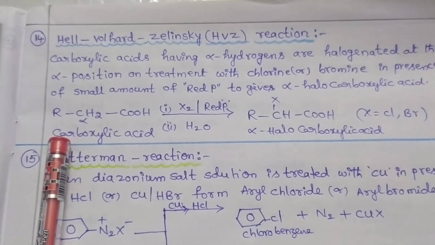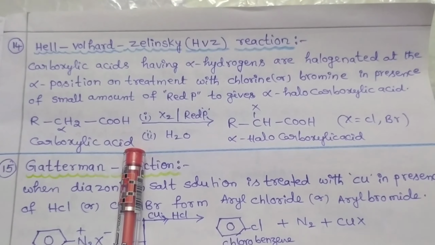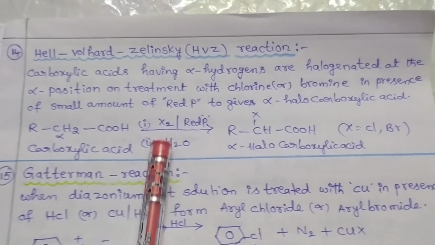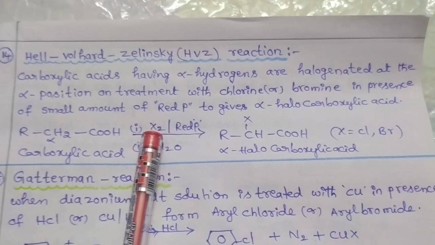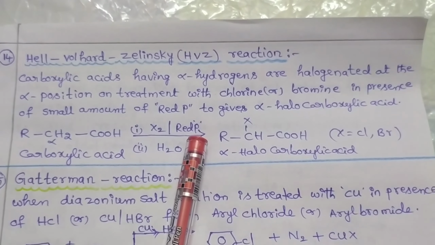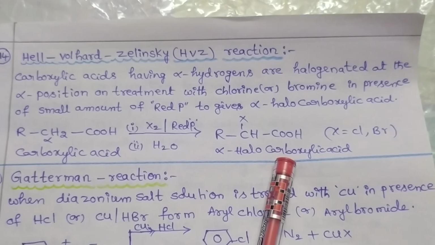Here we can take an alpha hydrogen containing carboxylic acid. This carboxylic acid is halogenated in the presence of red phosphorus to form alpha-halocarboxylic acid.